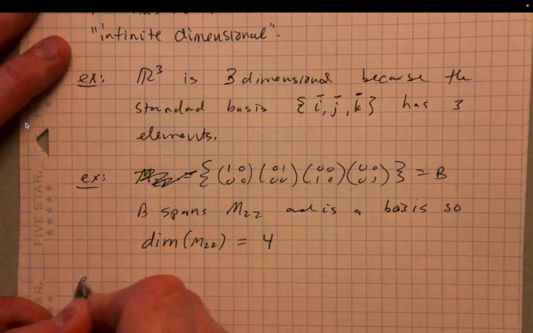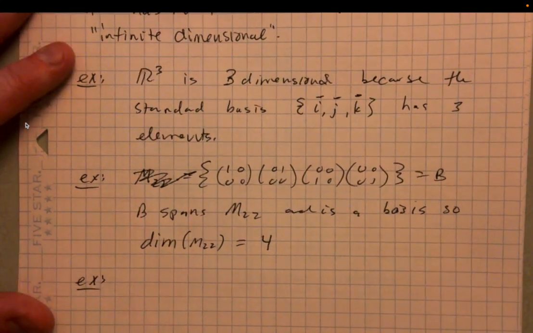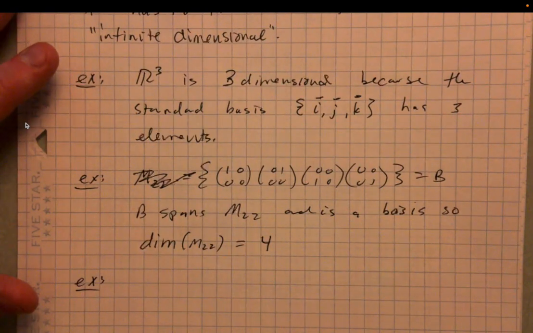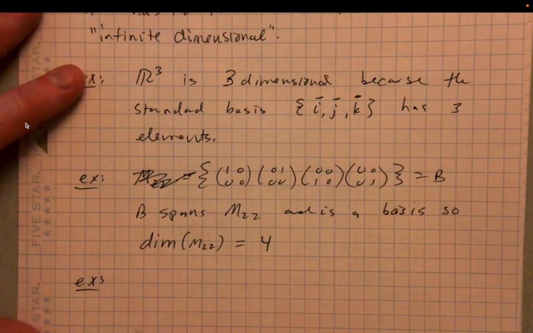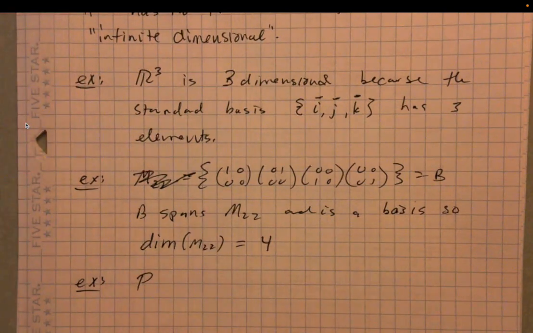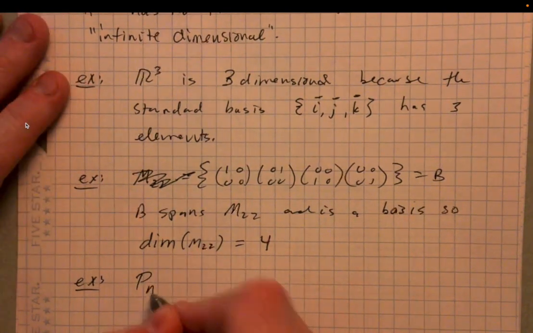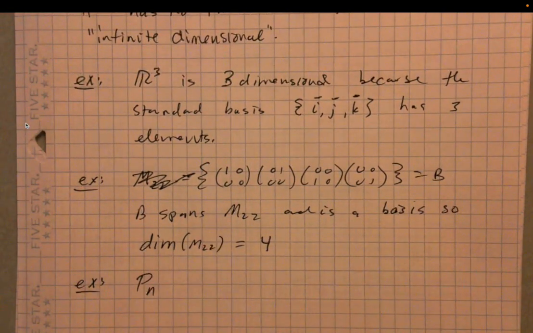Let's take a look at another example. Let's start with Pn. What's the dimension of Pn? Well, what does a basis for Pn look like?